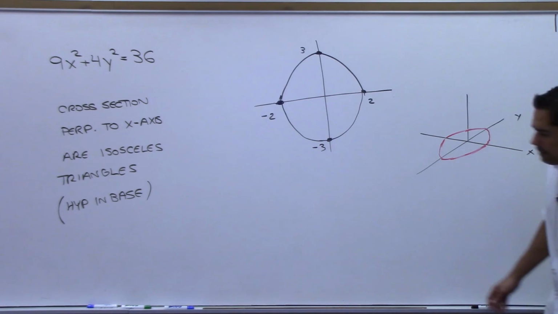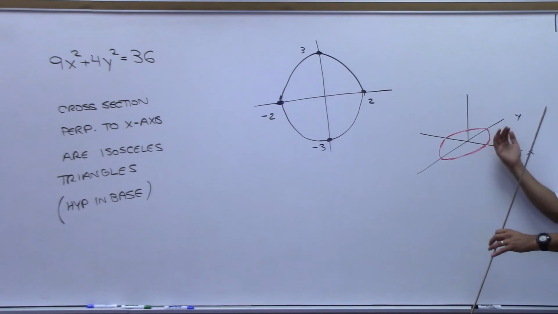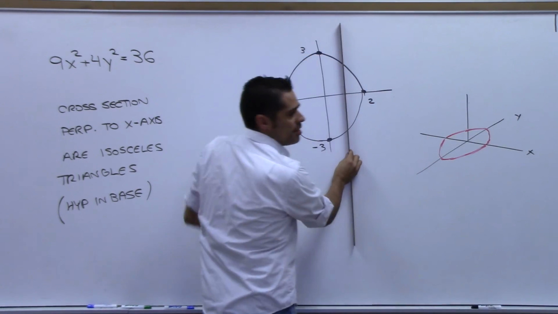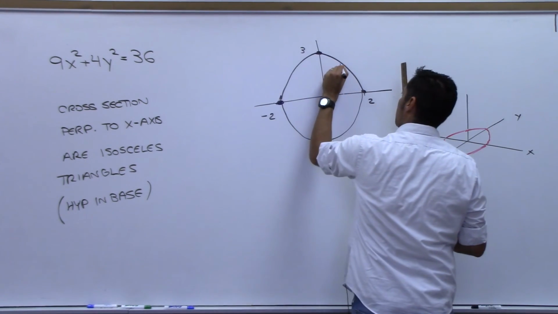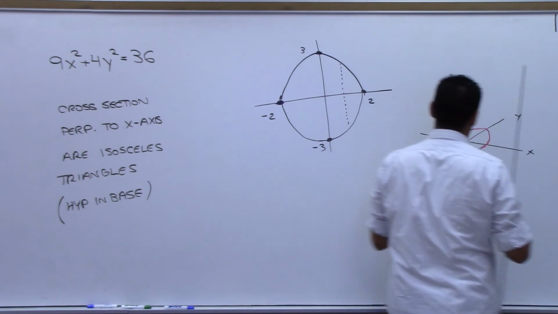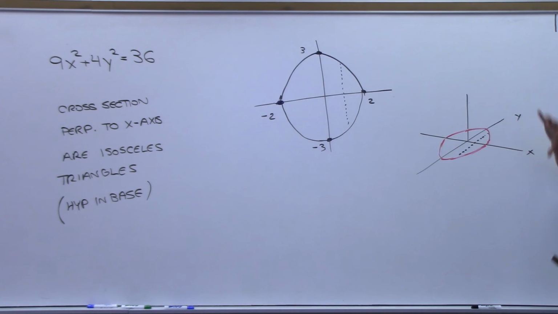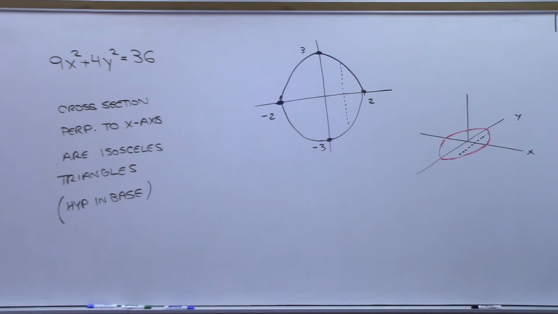So if I come in here and I take a knife and I cut through and I run perpendicular to the x-axis, so that means if this is the x-axis, I'm coming through with a knife and I'm cutting into this like this. Then when I cut through that, right there, which would be equivalent to me going here, and I look at a cross section from the side, what I can see from there is an isosceles right triangle with the hypotenuse being the base.